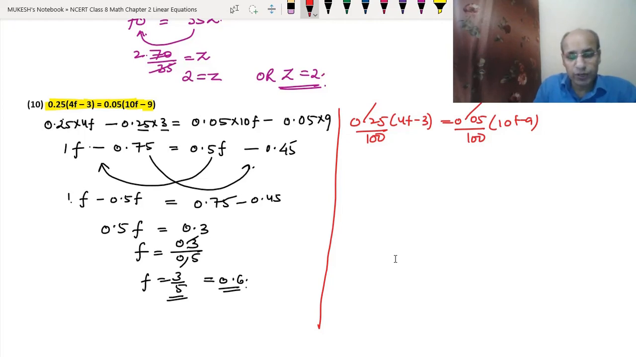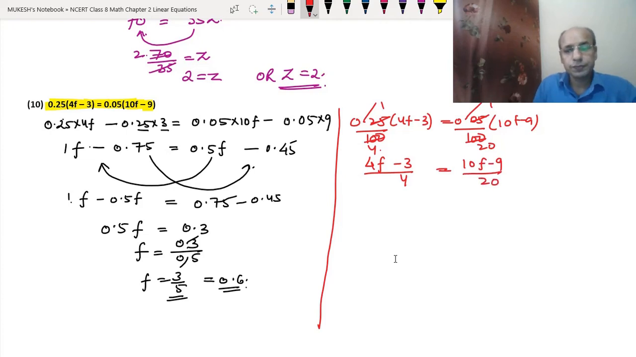So 25 upon 100 means 25 ones are 25, 25 fours are 100. This 5 ones are 5, 5 fours are 20. So it became 4f minus 3 upon 4 and it became 10f minus 9 upon 20. Okay. Now we can cross multiply them. So this will multiply here and this will multiply here. So it will become 20 bracket 4f minus 3 equals to 4 bracket 10f minus 9.